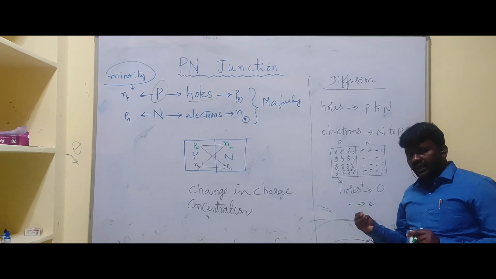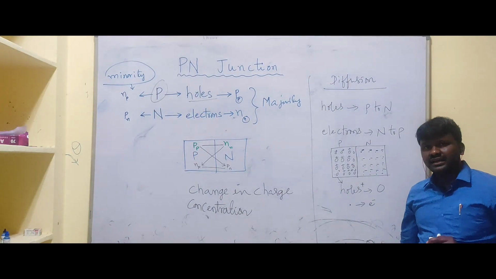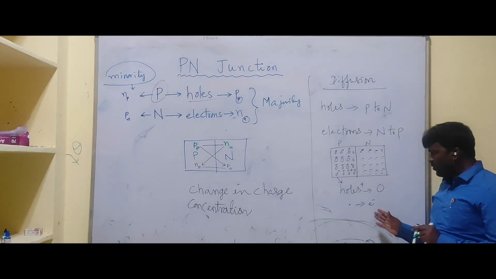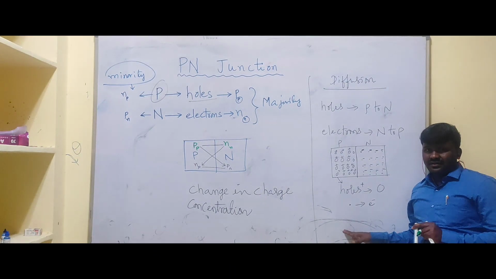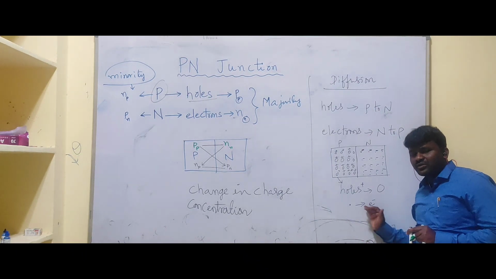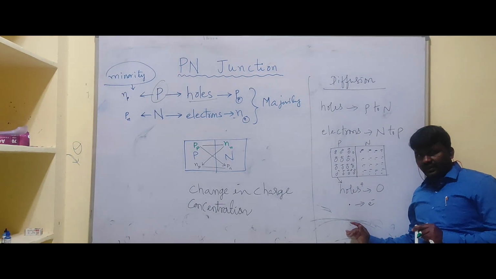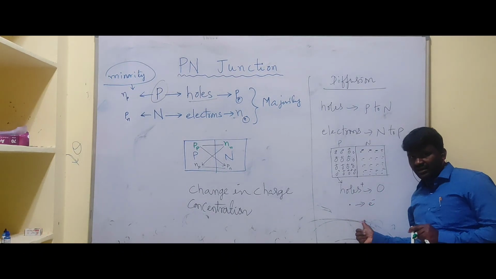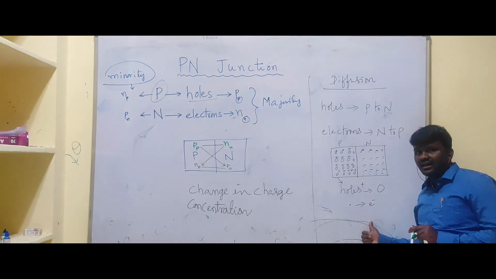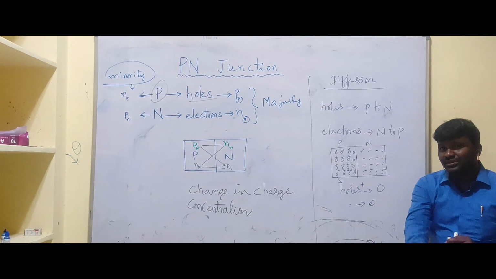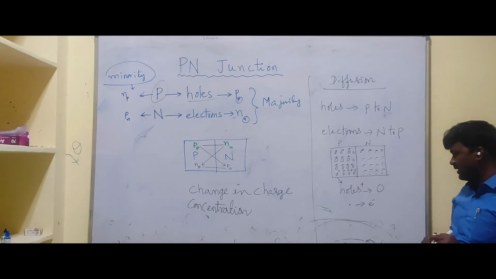If an atom gains an electron, it becomes what? A negatively charged ion. That means what? If an atom loses an electron, then it becomes what? A positively charged ion. Remember this point.